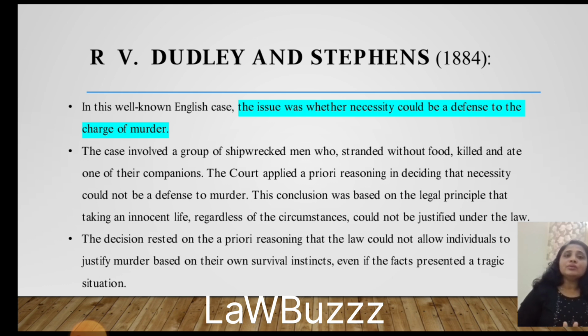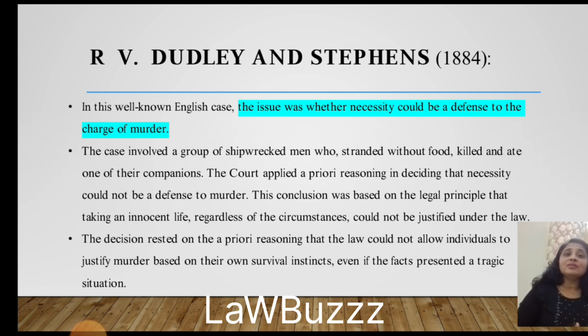Here the court also understands that this was a tragic situation and there was no other option. They could not survive without food, since they were starving for months. So this is a very necessary situation on one hand.